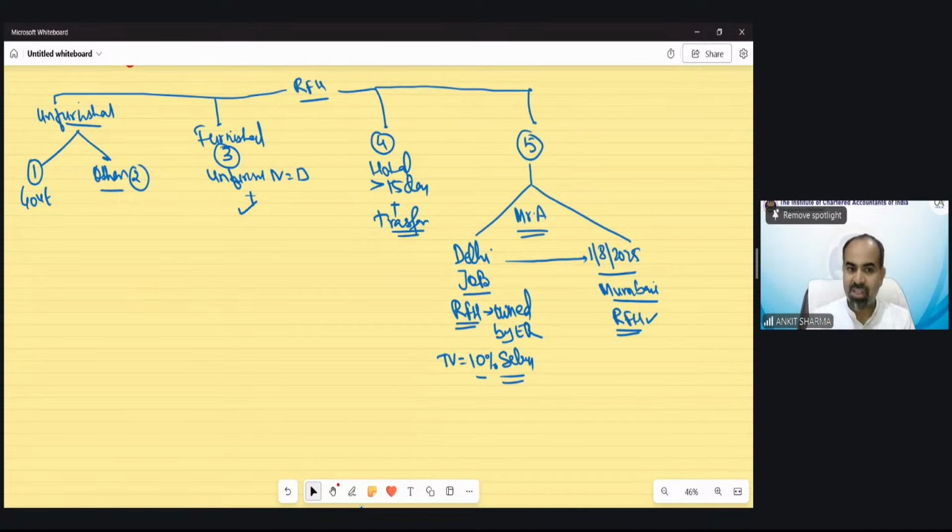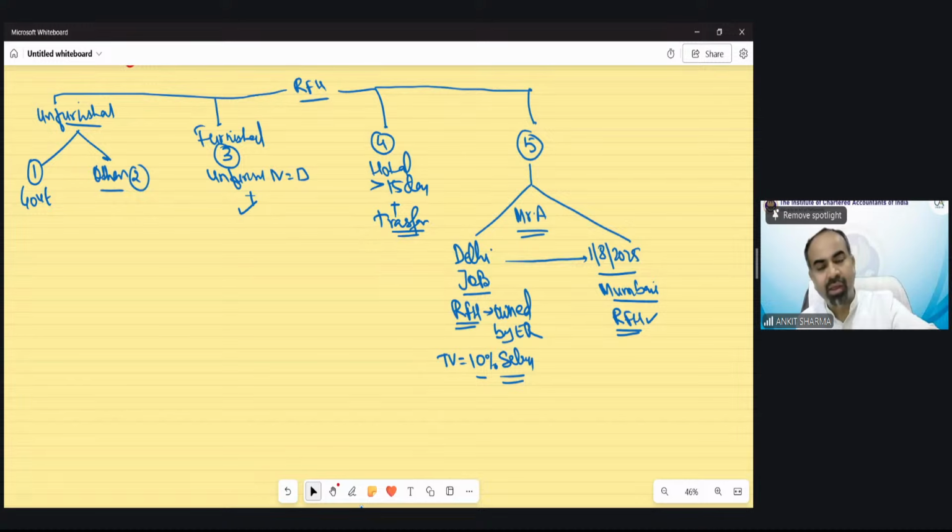So practically, when our job shifts from one city to another, joining has to be done from 1st August. But it is not that easy that as soon as the rent-free house is available there on 1st August, you vacate your Delhi house. It takes time, so it does not practically happen that as soon as you shift from 1st August to a new Mumbai rent-free house, you will vacate your Delhi house property. It will take time for moving the goods, the furniture, etc.